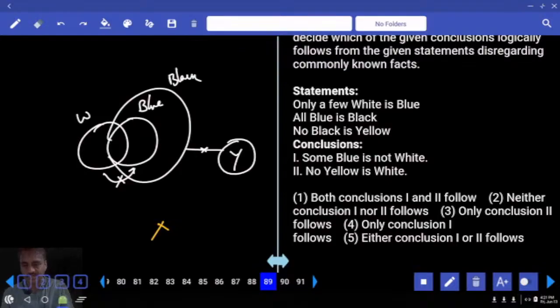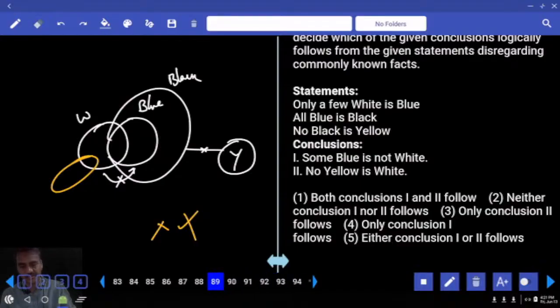Then no yellow is white. That is true. To make this one false, some yellow are white. And that is also true. Alternate diagram true, previous conclusion false. Then what is your answer? Neither one nor two. Question number 89, choice 2.